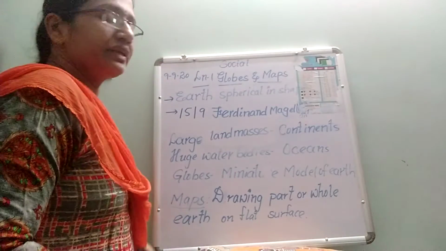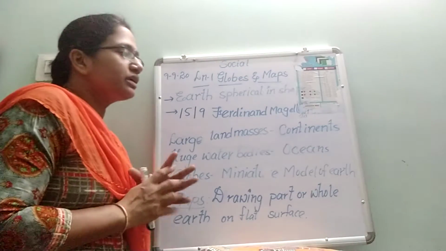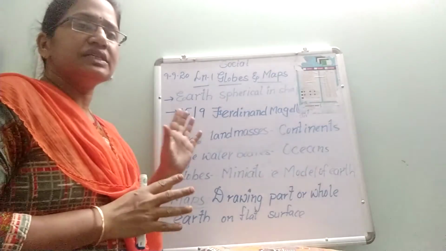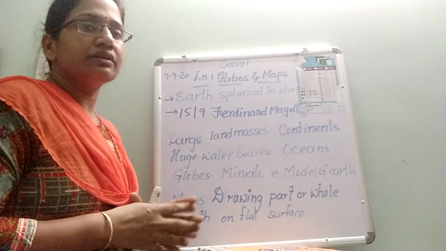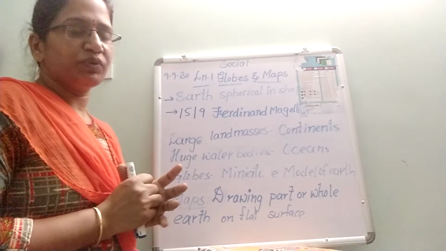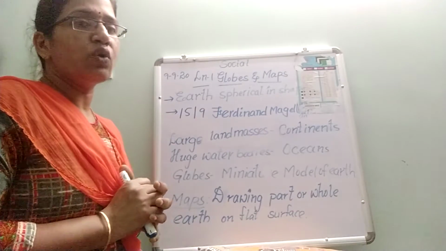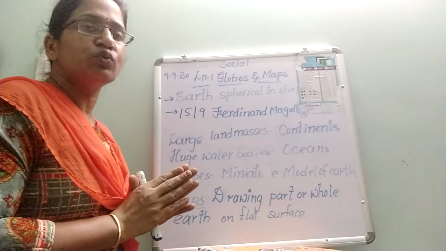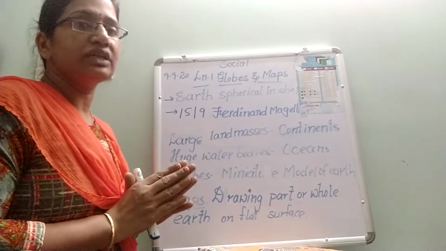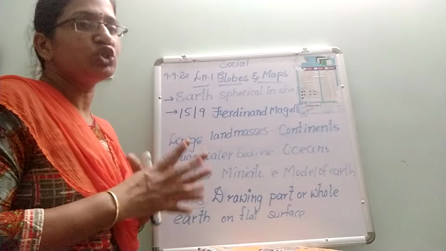Just listen to the class, Nana. So what is the shape? First lesson, globes and maps. What is the shape of the earth? It is in spherical shape. Who proved that the earth is round? Ferdinand Magellan in 1519, he proved that the earth is round. Round means here spherical in shape.